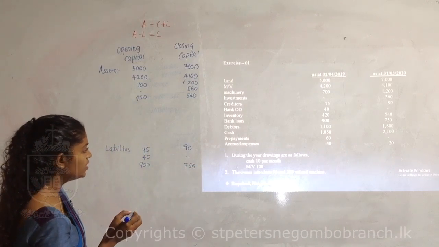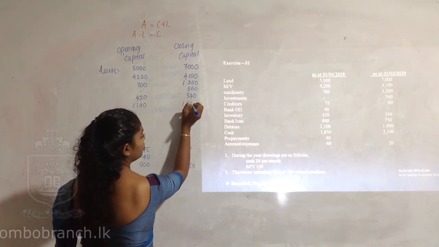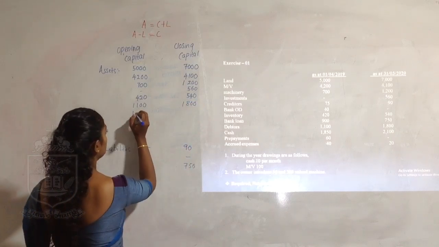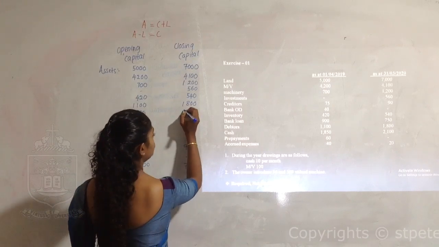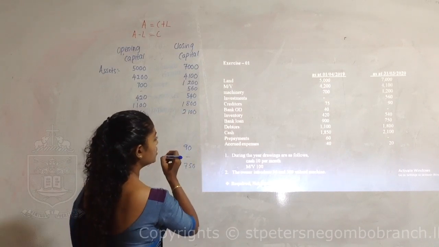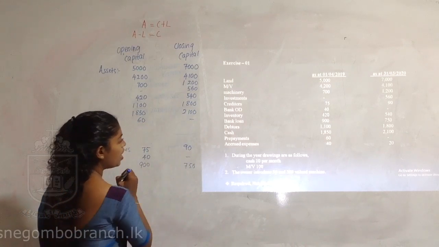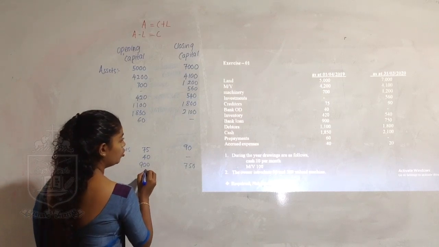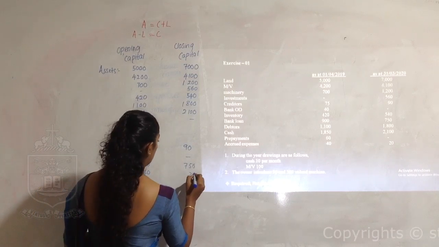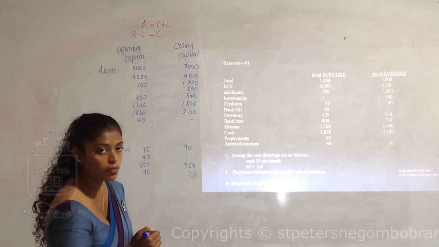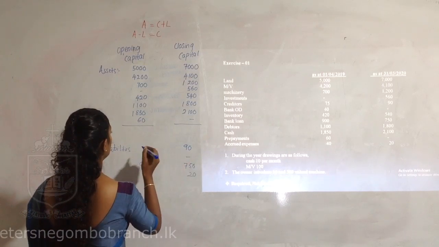Then debtors is an asset. Opening 1100, closing 1800. Cash 1850 and closing 2100. Prepaid expenses, prepayments, an asset, 60 opening and no closing. Accrued expenses, it's a liability. Opening 40 and closing 20. First of all, we'll find out the opening capital and the closing capital. So let's take the total of assets.